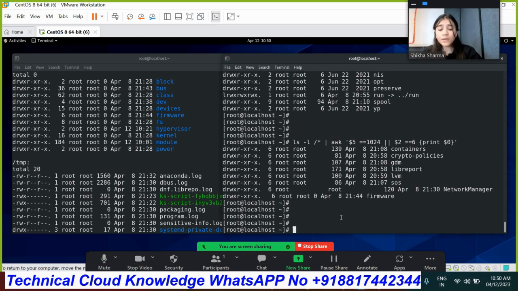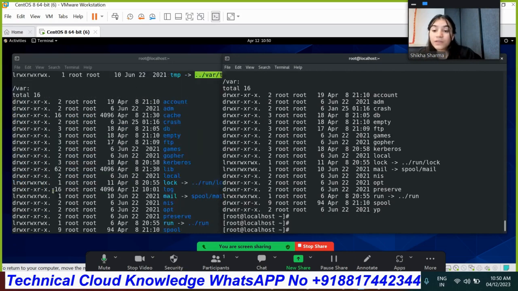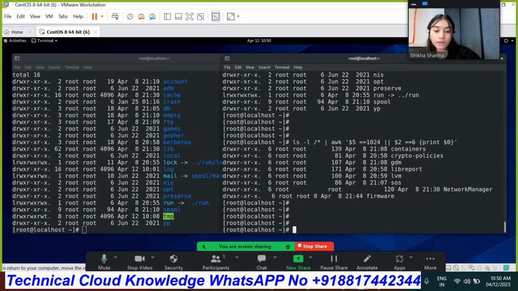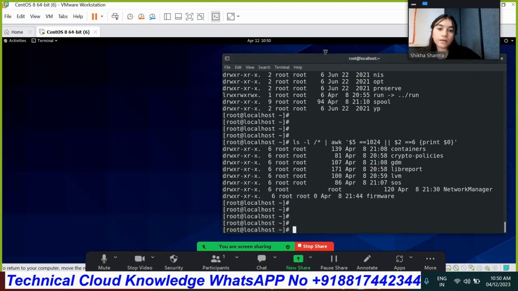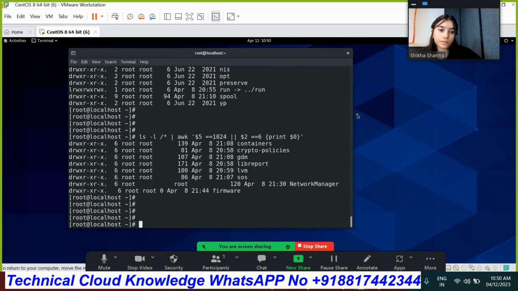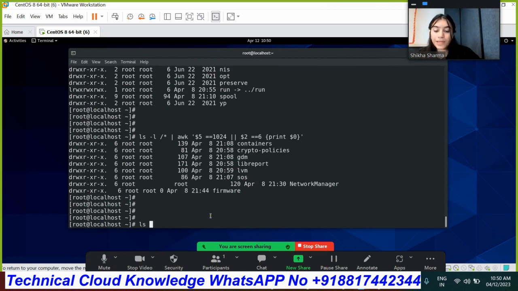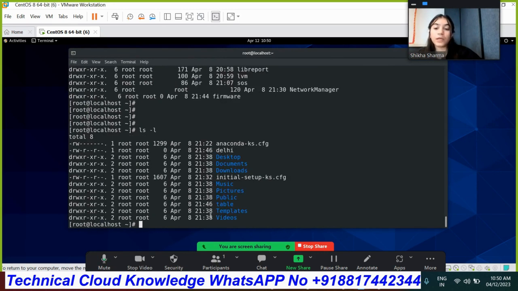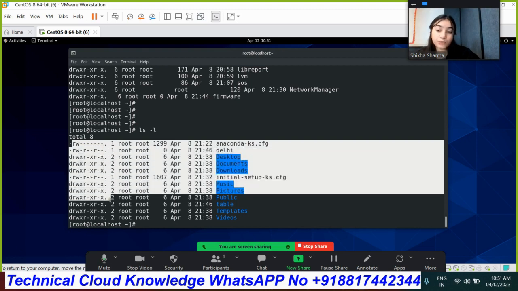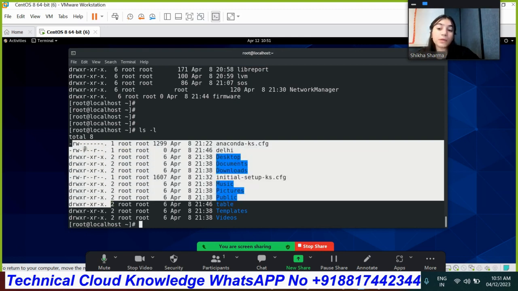Okay, sometimes if you want to know the permission as well, suppose I want to check. We all know the field number 5. Suppose I run here, let me close this one first. Suppose I'm running ls -l. And we all know under field number 1, after the hyphen or after the d option, this rw part refers to the permission.